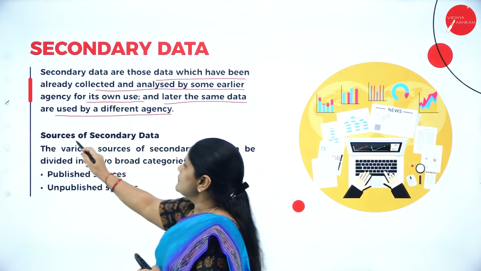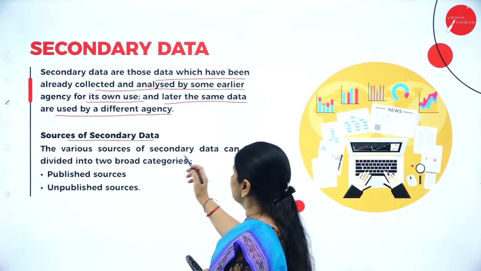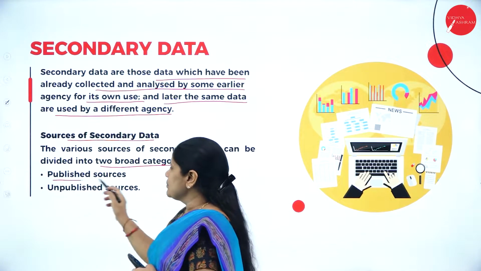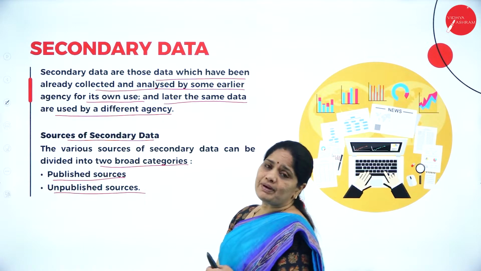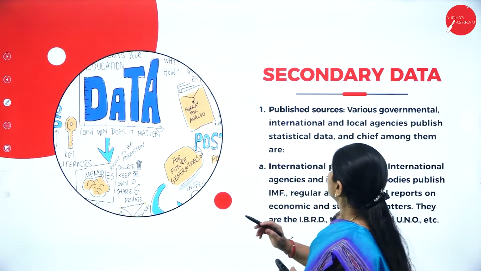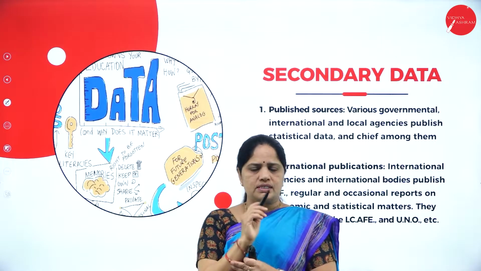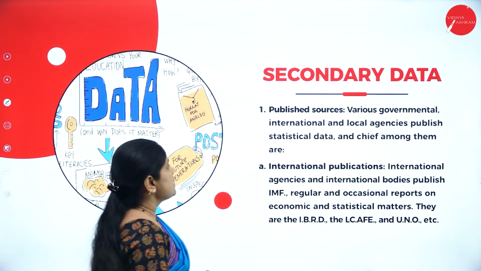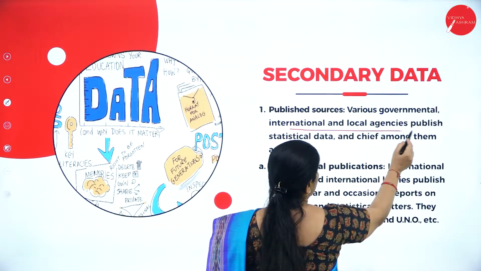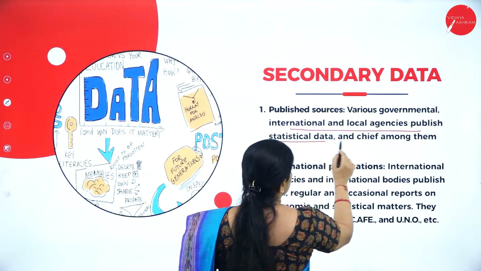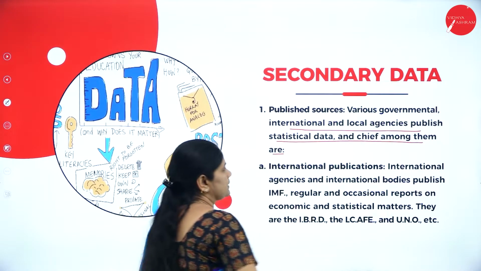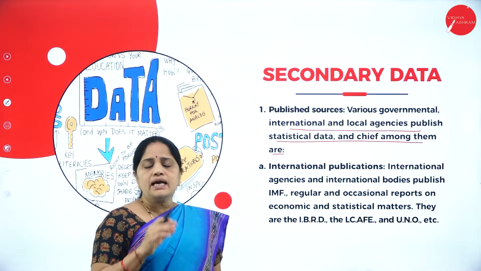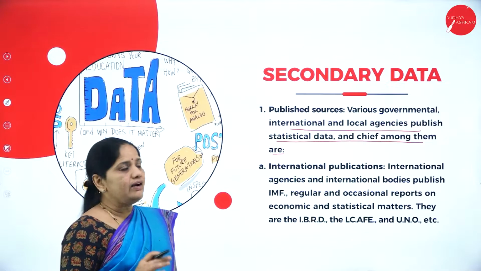Then, the sources of secondary data can be divided into two broad categories. One is the published sources, the other one is the unpublished sources. Now, let us see what are the published sources. In secondary data, the first type is the published sources. Various governmental, international and local agencies publish statistical data. Almost all the government agencies and local agencies publish whatever data they have collected.